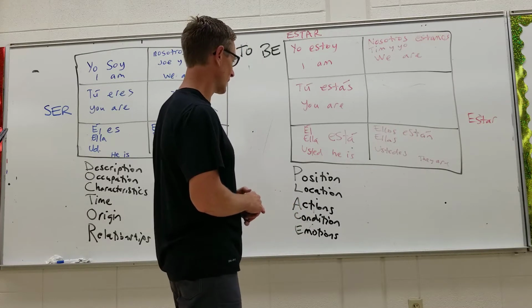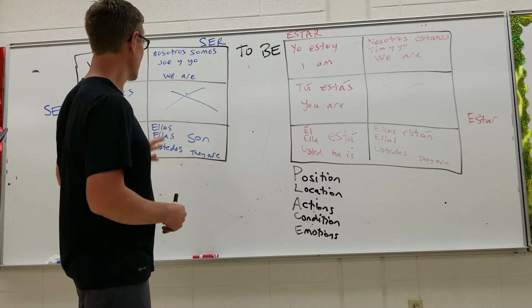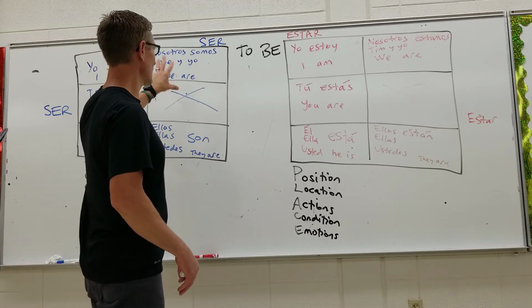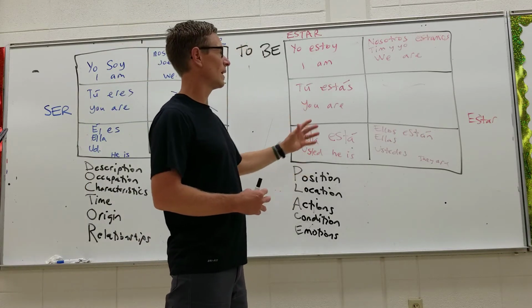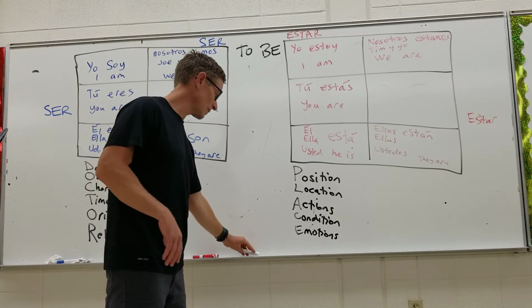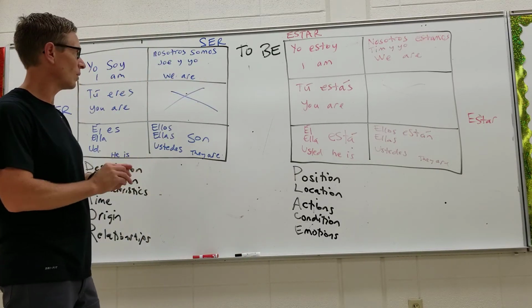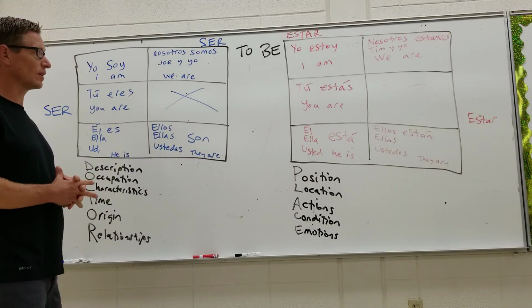So that's the breakdown of the two verbs. Overall rules again: think of ser as more permanent and more profound, and estar as more temporary and location oriented. But that's the breakdown of how these two words that mean to be, is and am, work in this language.